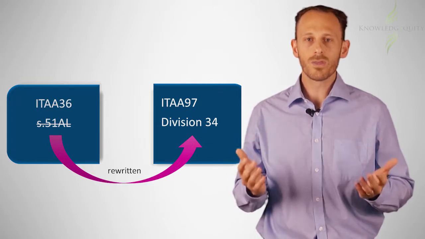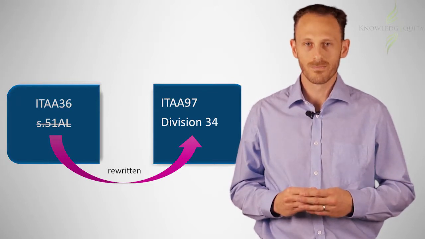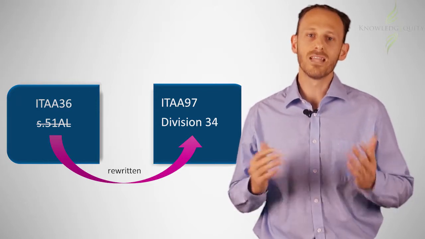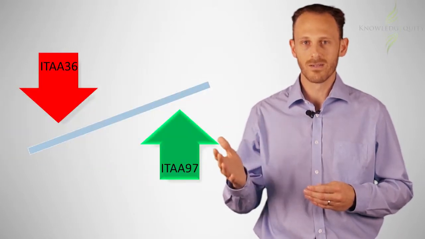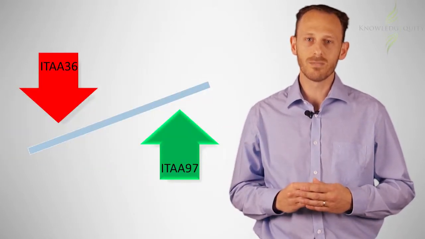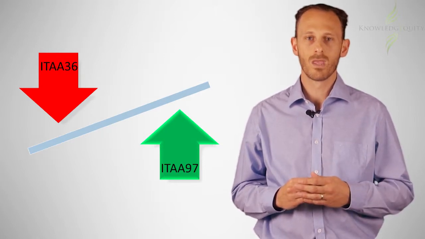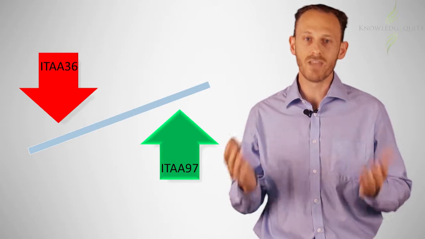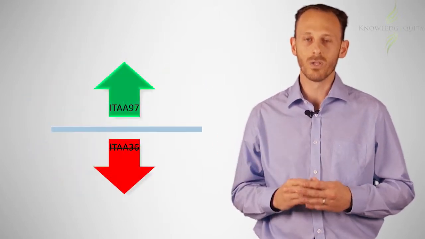However, although the process began over 15 years ago, it has yet to be finished. This means that the legislation that has been rewritten is in ITAA 97, and those parts that have yet to be rewritten are still in the ITAA 36. When the process of rewriting is eventually finished, there will only be the ITAA 97 for the law in effect at that time.